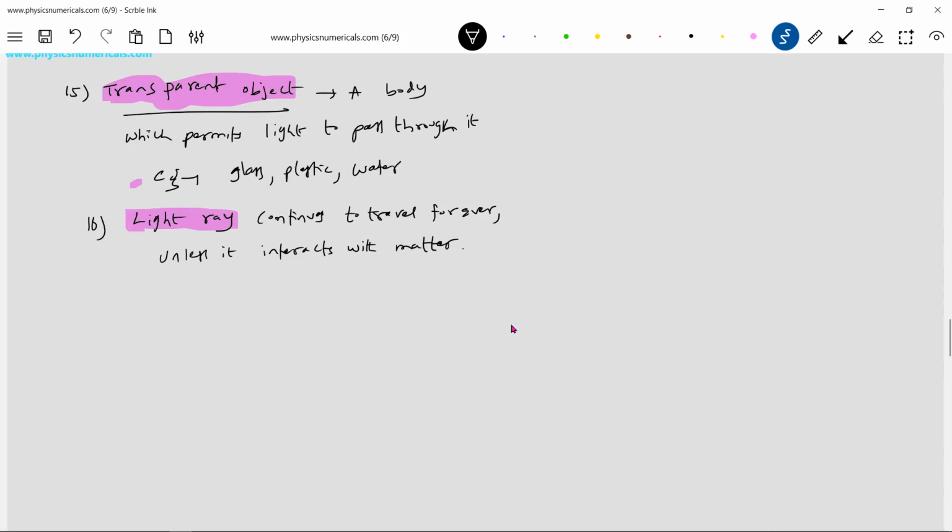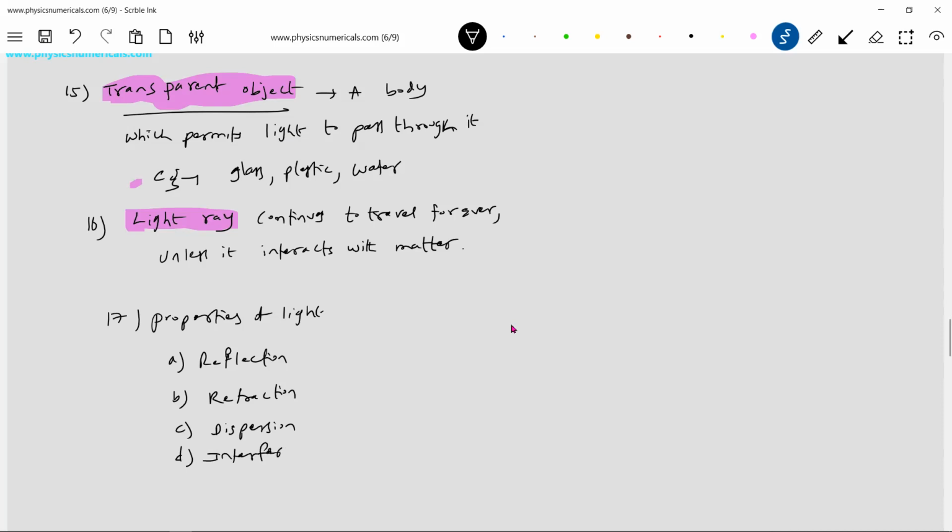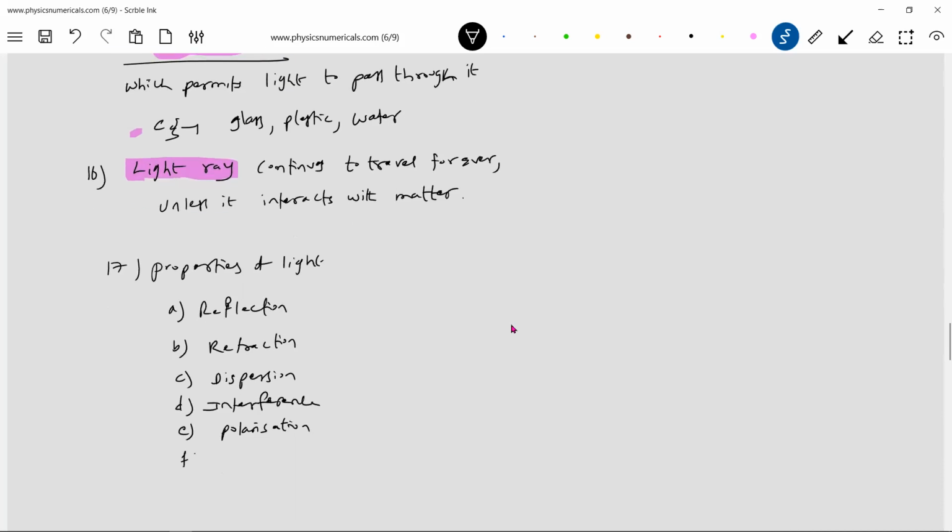Okay, now what is the next thing? Properties of light are reflection, refraction, dispersion, interference, polarization, diffraction, photoelectric effect.